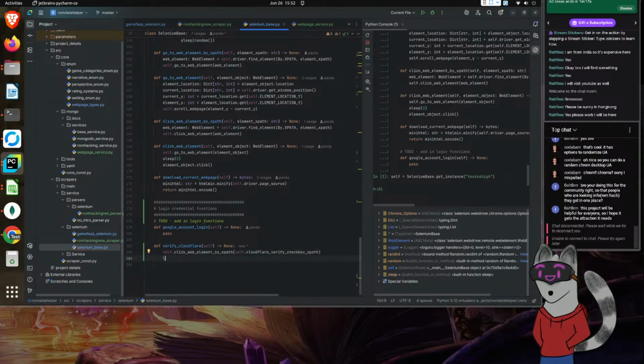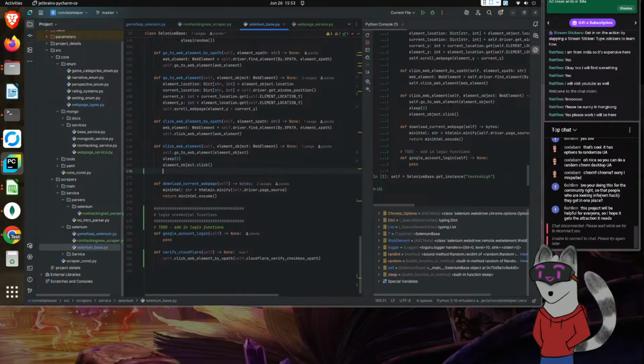We should probably log this. Actually, instead of logging it here, we should log every time we click. So let's go to click XPath, which then does click. And then from here, we will...